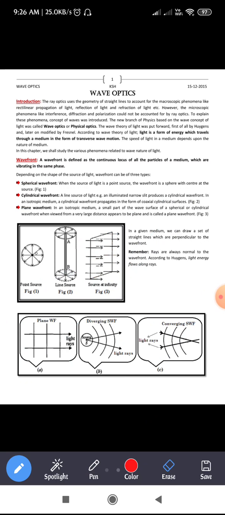Please go through these three, it is very important. Again go through what is meant by wavefront, then spherical, then cylindrical, then plane. Until you understand this wavefront, you will not be able to understand the rest of the concepts in the upcoming topics. Make sure that you have understood these wavefronts. Go through once, go through for a few minutes.